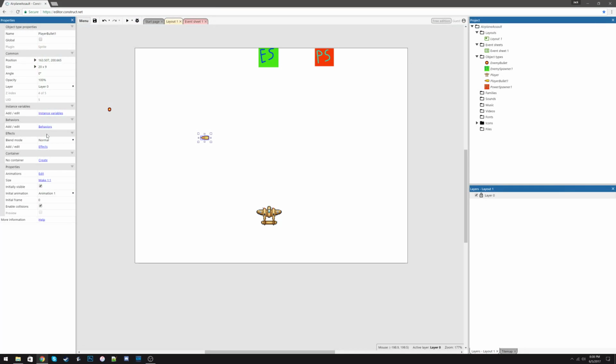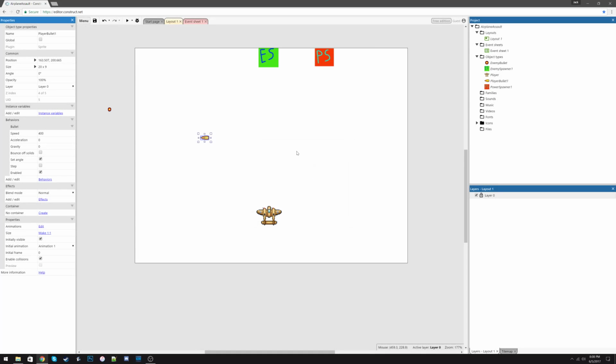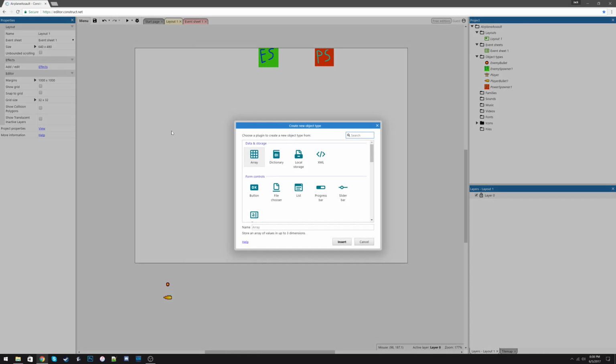So I'm going to select that, and I'm also going to add a behavior to this bullet, which will be the bullet behavior. And we're going to do this one more time. We're going to move these down here, actually. So we're going to do this one more time. And we're going to right click, add a sprite, and we're going to call this sprite player bullet 2.